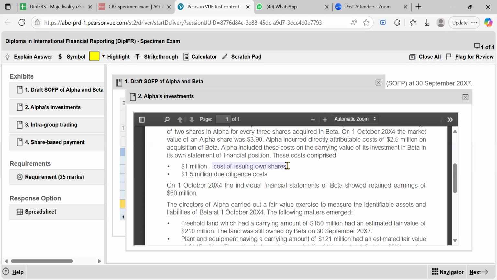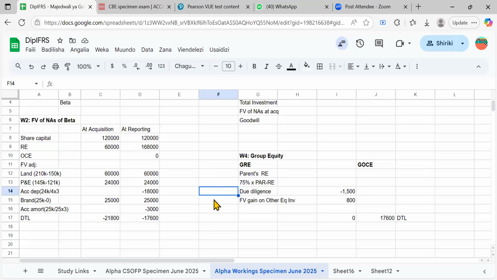Which equity? You deduct it under other components of equity. So it's 1 million, yes. So you could have just come here and said that.